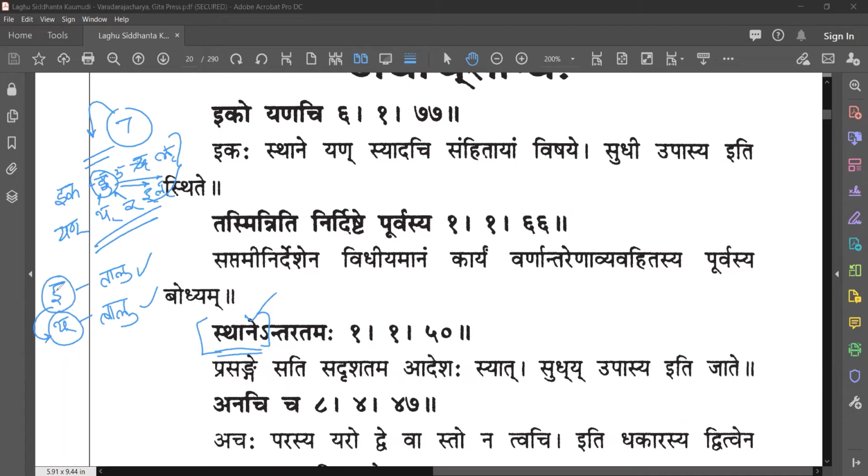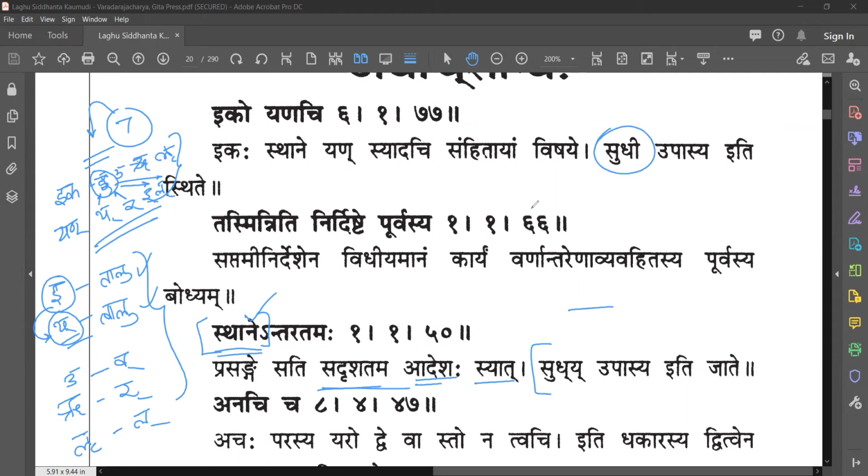So if you have i, then you will have yakara as a substitution. If you have ukara, then the substitution will be vakara. Then if it's rukara, then it will be ra. Then if it's lukara, then it will be la. So this will come accordingly. Sthane antaratamaha. That's what they are saying. Prasange sati sadrishatama adeshaha syat. Then finally you get this.